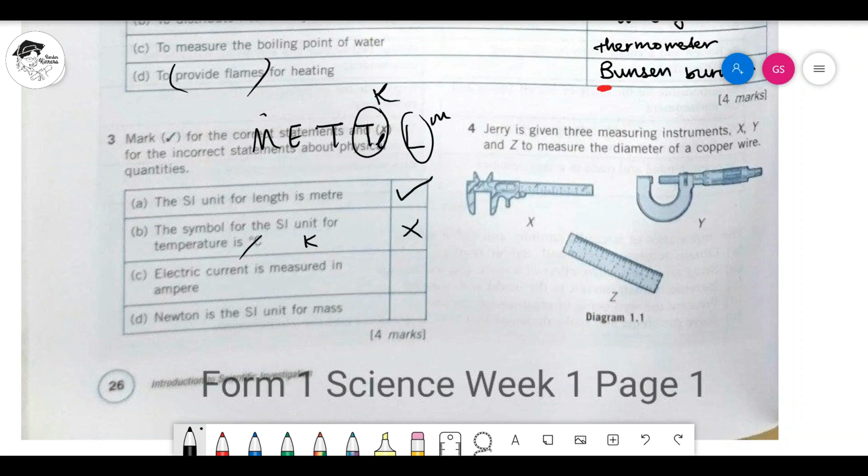C, electric current is measured in ampere. Yes, that's correct. Because we told you that electric current which is here, ampere. Capital letter A. Okay? Symbol lah. Kalau symbol, capital letter A. Kalau nama, ampere boleh.